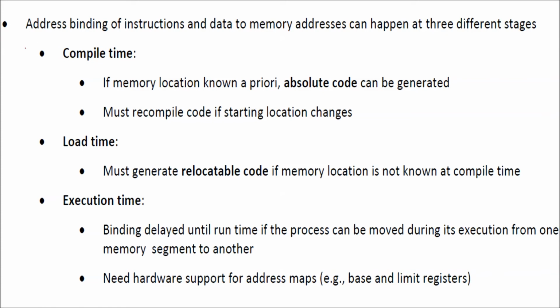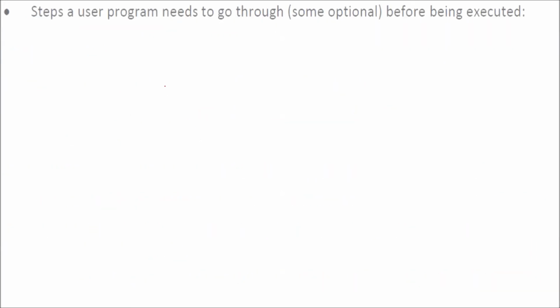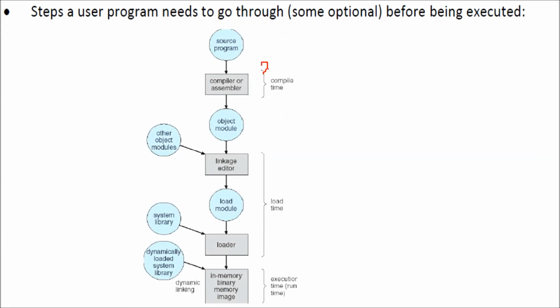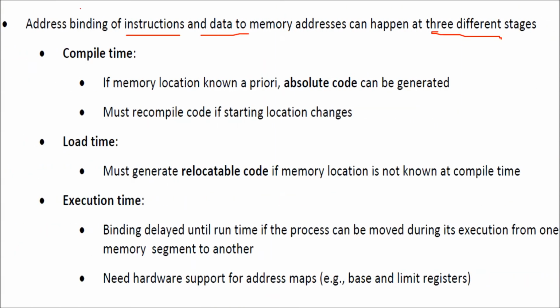Before going to that, let us see first of all what address binding is. Address binding of your program's instructions and data to certain memory addresses can happen in 3 different stages. These are the stages: first of all, you have compile time, then you have load time, and then execution time. So whenever you are talking about address binding of your program's instructions and data, this can happen at 3 different stages.